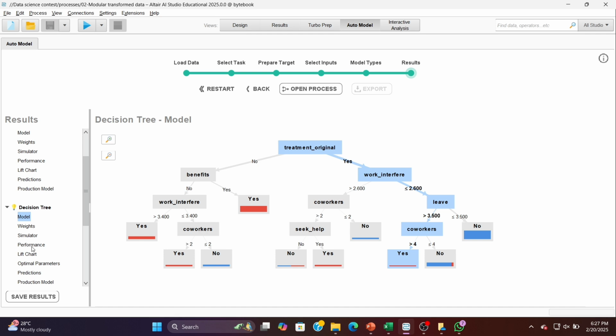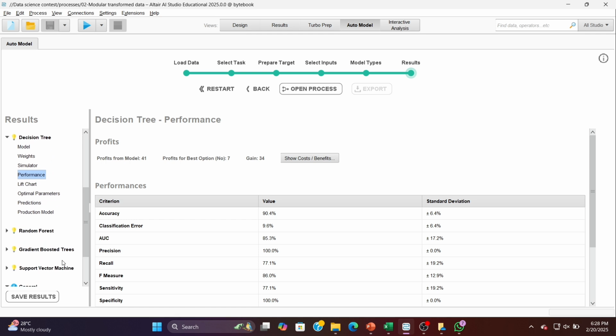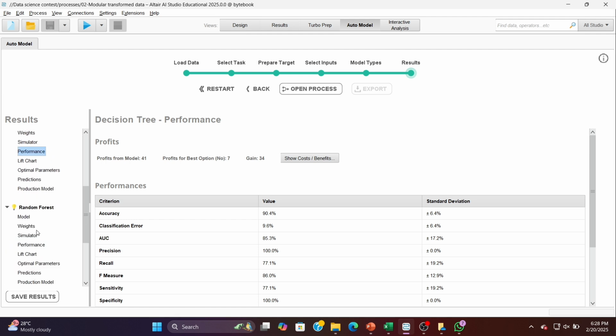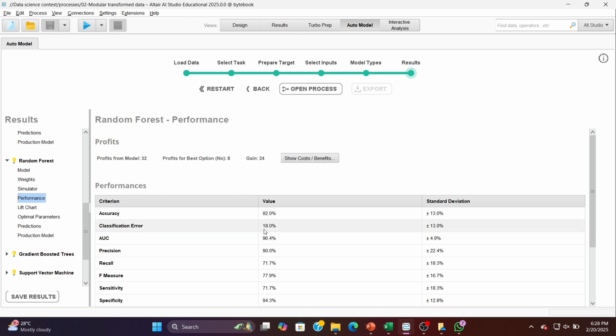Let's see the performance. The decision tree model shows an accuracy of 90.4% with a classification error of 9.6%, which is a significant improvement compared to the Naive-Bayes model. Now let's look at other models like random forest, GBT, and SVM. The random forest model shows an accuracy of 82% with an error of 18%, which is less efficient than the decision tree model for this task.